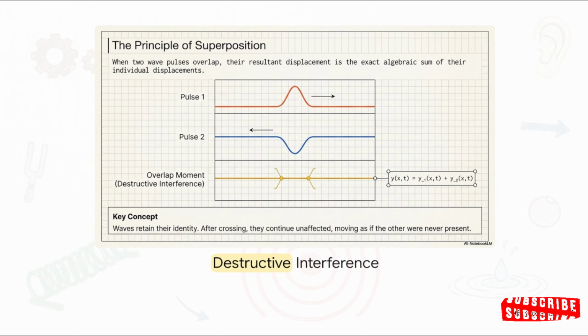Notice the upward pulse and downward pulse meeting in the middle of this graphic. In that exact overlap moment, they undergo destructive interference. They temporarily cancel each other out, leaving a perfectly flat line. This overlapping creates complex interference patterns all around us. In fact, it's the exact same principle behind your noise-canceling headphones.